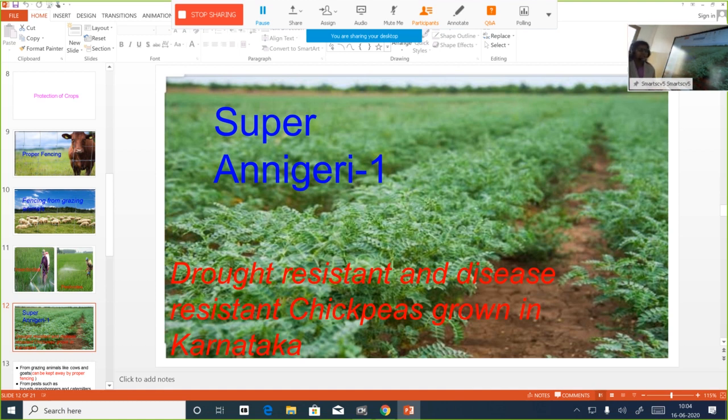This crop never gets attacked by much of insects and pests. So while you select a particular crop, you have to choose only what type of crop, if it's available, only the ones which are disease resistant.